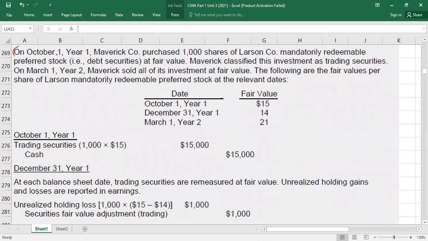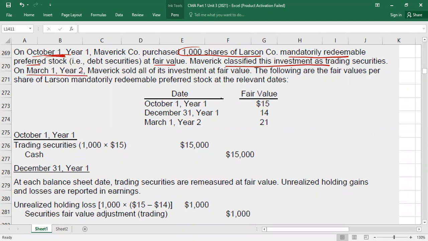So on October 1, year 1, Maverick Company purchased 1,000 shares of Larsen. Which shares? Mandatorily redeemable preferred stock. It's a debt security, purchased at the fair value prevailing on October 1st, year 1. Understood? Maverick classified this investment as trading securities. It's given, so you have to follow the fair value method, obviously.